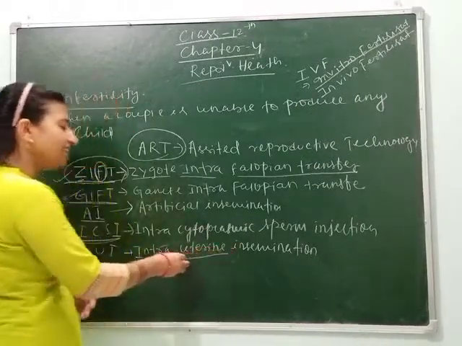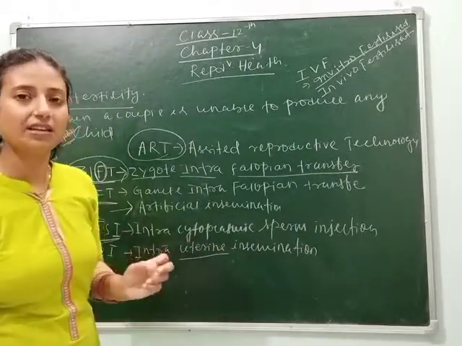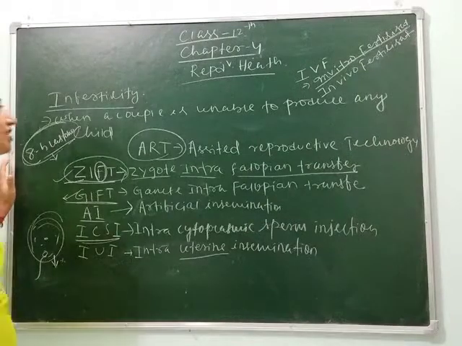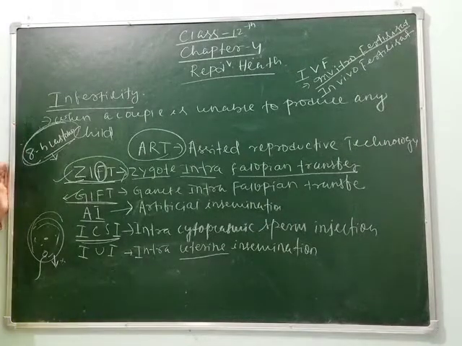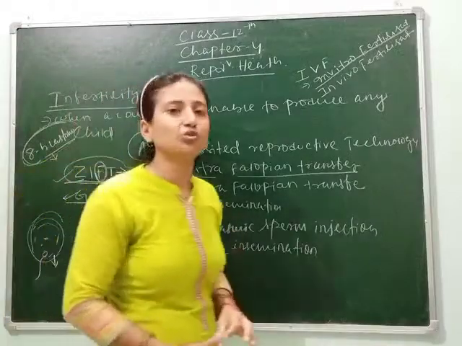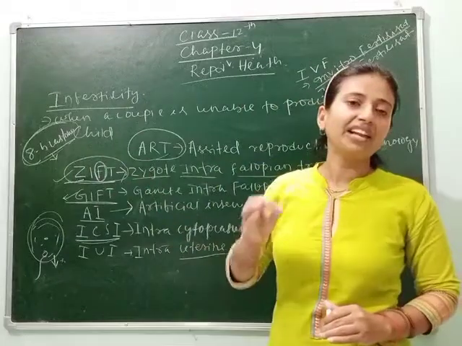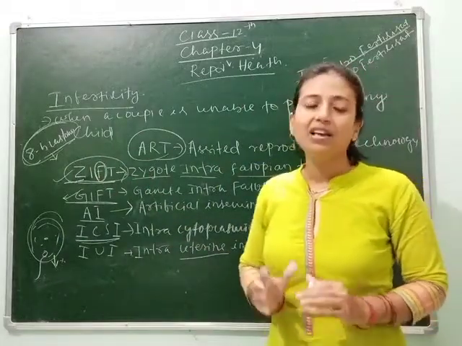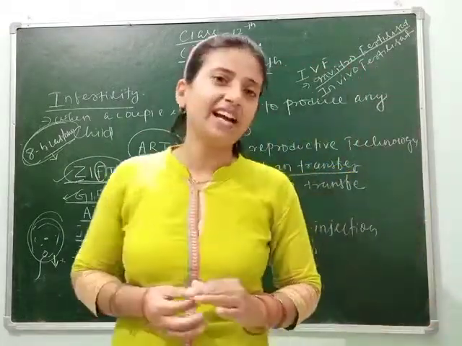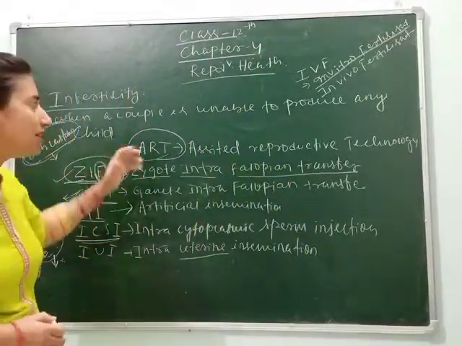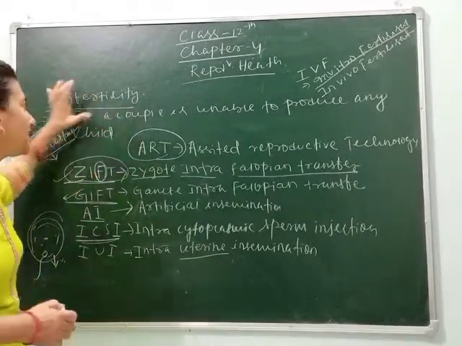Next is intrauterine insemination, when insemination occurs directly into the uterus. Clear, students? So these are the different techniques used by infertile couples, but this is not the complete solution. These technologies are only available in a few institutes of India, two or three, and they are also expensive and time-taking. That's why not all infertile couples can get the benefits from these techniques.